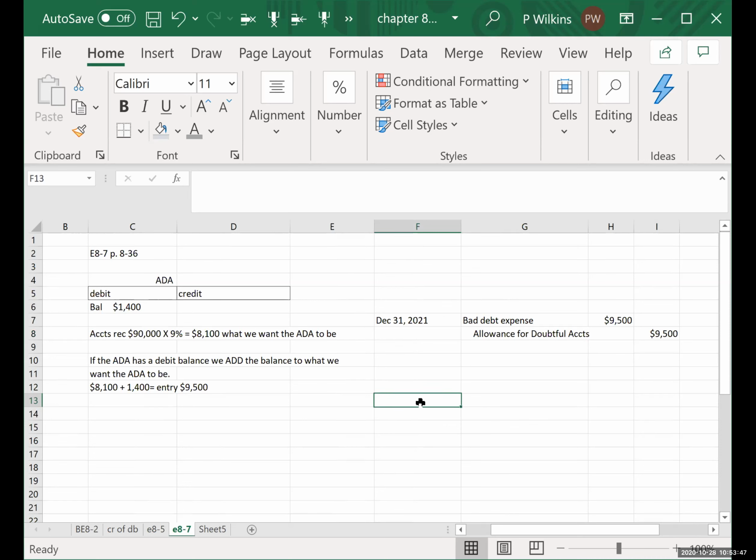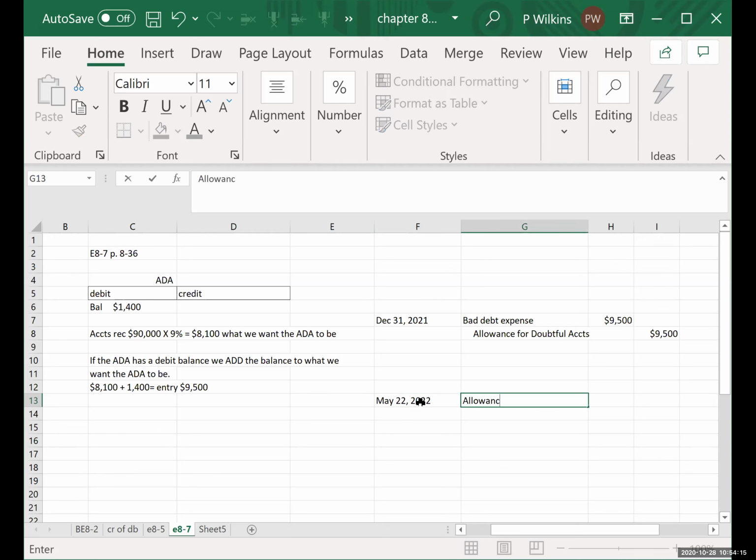Okay, the next date, May 11th, 2022, Dallas Company determined that B. Jared's account was uncollectible and wrote off $1,200. So we're following the allowance method, and when an account goes bad, well, first we have the date, it is May 11th, 2022. We're going to debit allowance for doubtful accounts because we want to take that money out of there. We're not doubtful it's going to go bad anymore. It went bad. So we're going to debit that for $1,200.